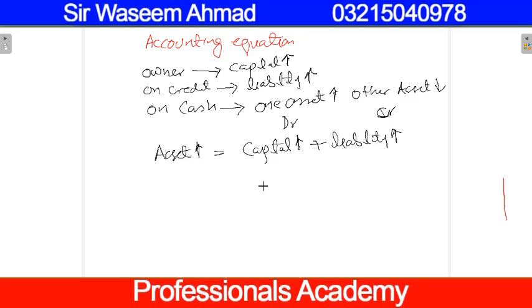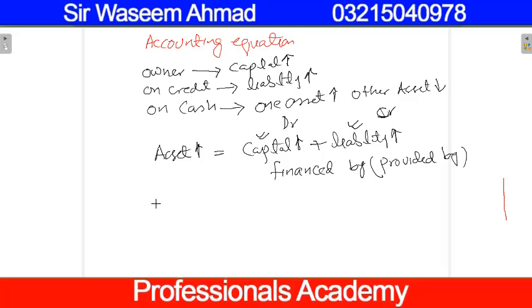It means that at any time the asset held by a business will be financed by, in simple terms, means provided by either third parties or the owner. If the business has acquired assets on credit from third parties, the impact will be on liability, and if the business has acquired asset from the owner, the impact will be on capital.